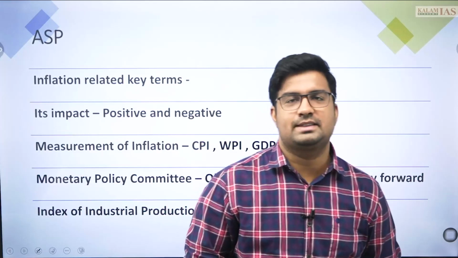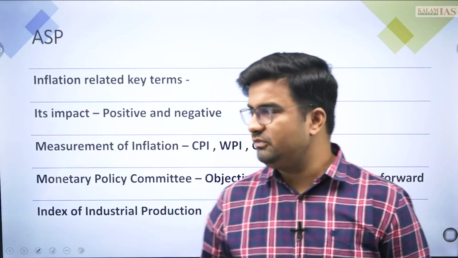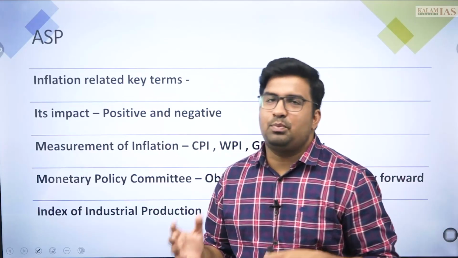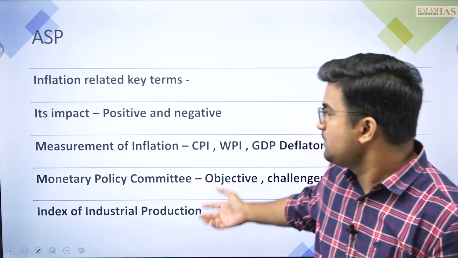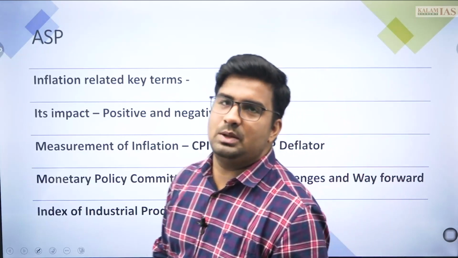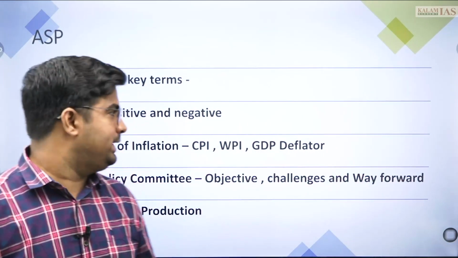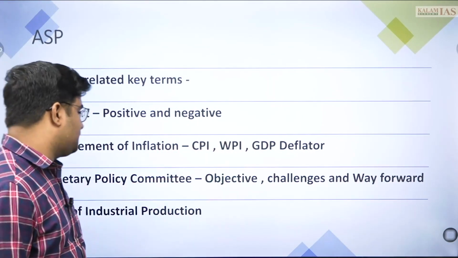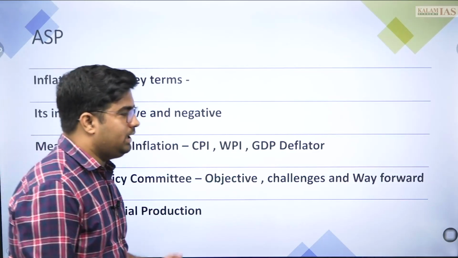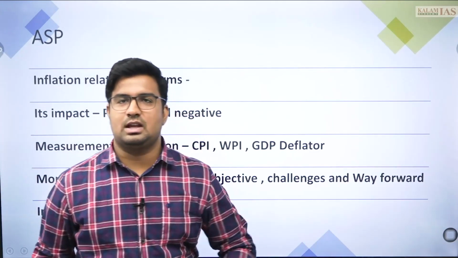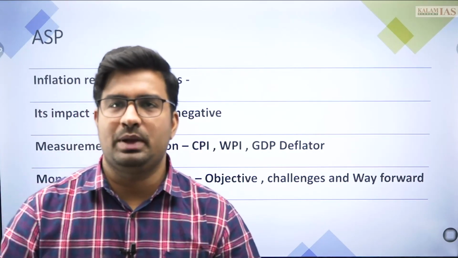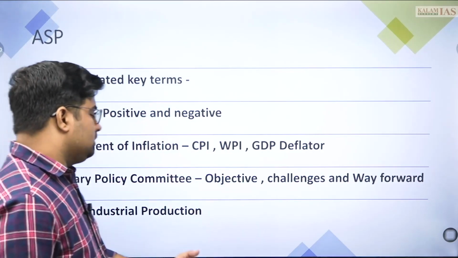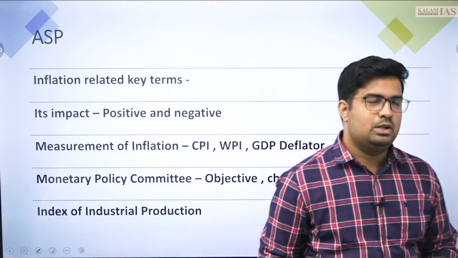Post this, certain points from the discussion you need to take care of: the inflation related key terms which we have just discussed, that you need to have with yourself. Its impacts, the positive and adverse impact aspect, which you can better utilize in your answer making. The measurement of inflation from the prelims perspective, like CPI, WPI, GDP deflator and other aspects. The Monetary Policy Committee, its objectives, the challenges and way forward of the inflation targeting aspects, that is from the mains perspective. And then the index of industrial production from the prelims and mains perspective.